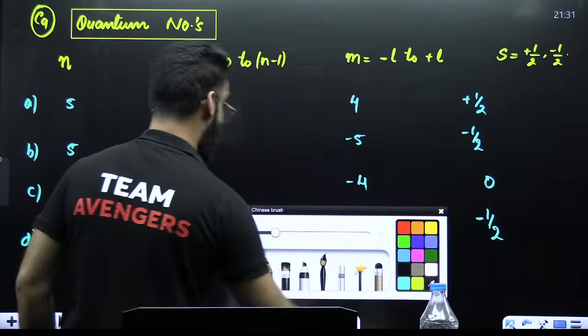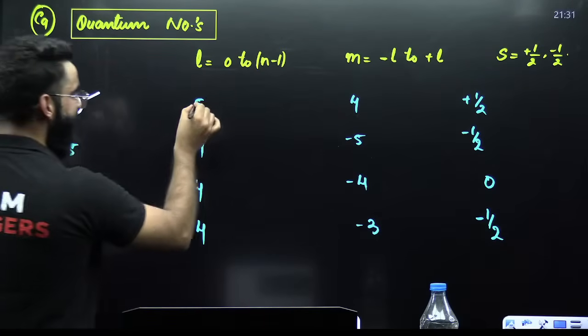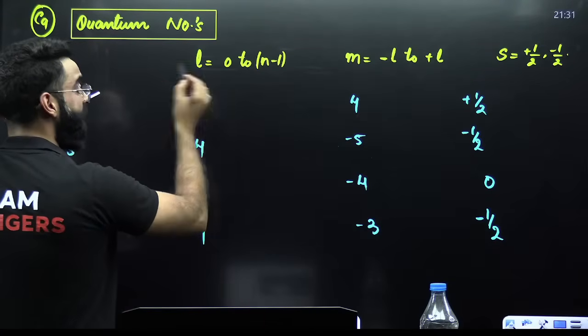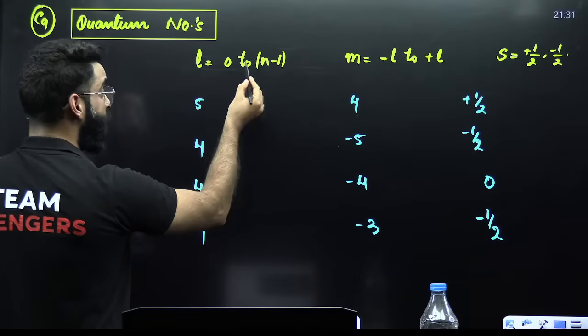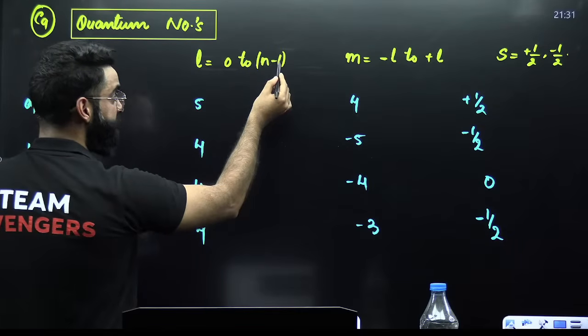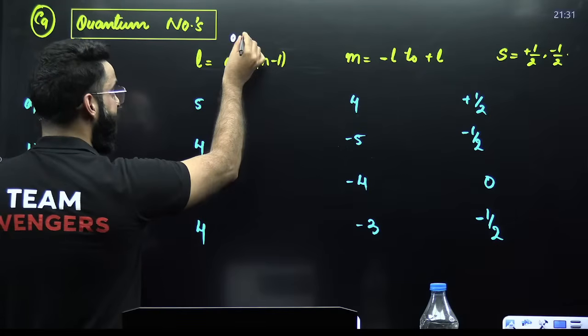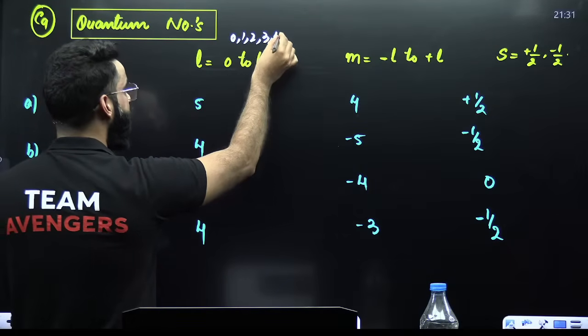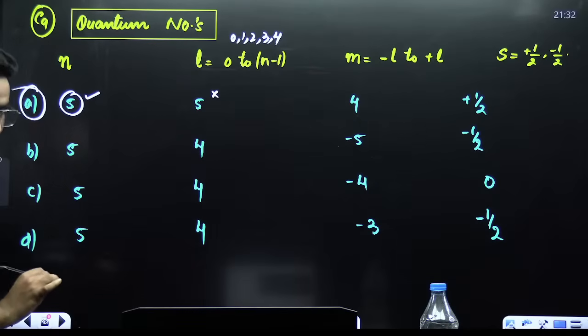First of all, you have to check one by one. n is equal to 5 here, L is equal to 5. What are the possible values of L? 0 to n minus 1. So n is 5, so 0 to 5 minus 1, and 5 minus 1 is 4. So L can be 0 to 4. It can be 0, 1, 2, 3, and 4. It cannot be 5. So this is incorrect.